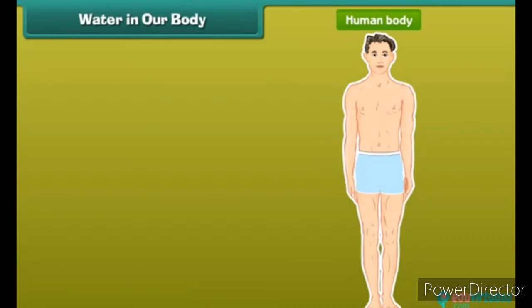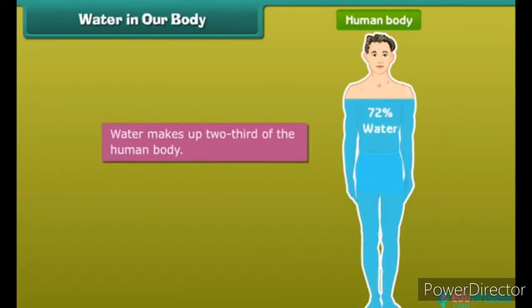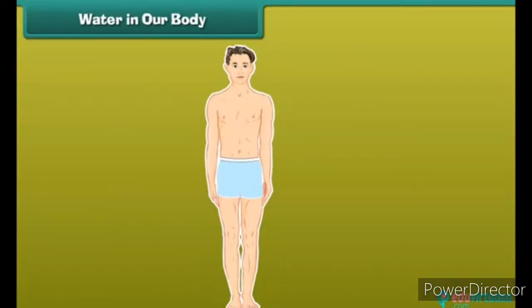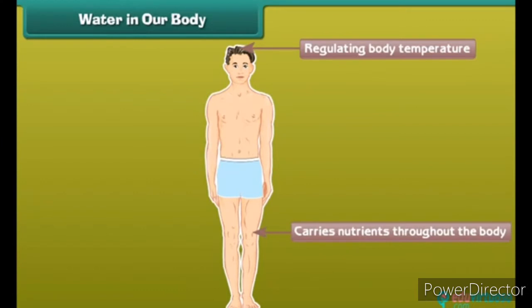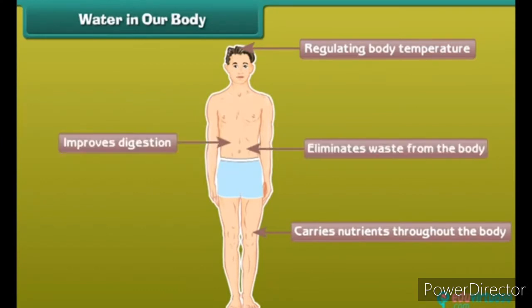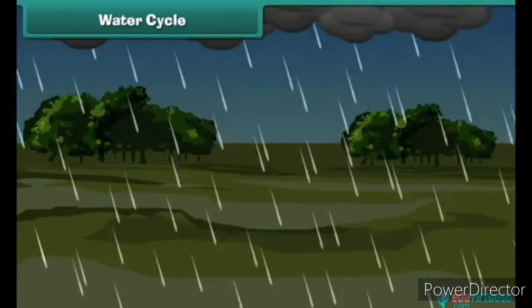You will be surprised to know that water makes up 2/3 of the human body. It plays a critical role in regulating body temperature, carries nutrients throughout the body, improves digestion, and eliminates waste from the body. Where does all the water in rain come from?